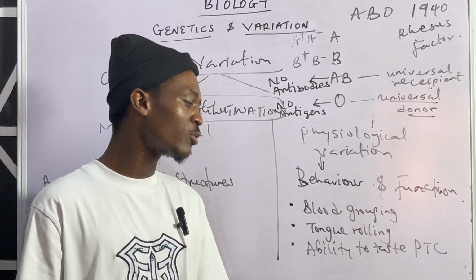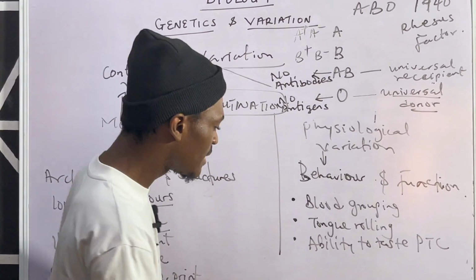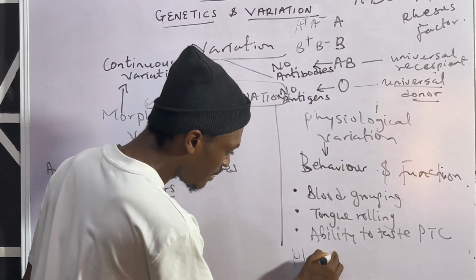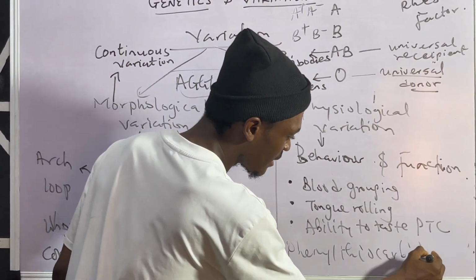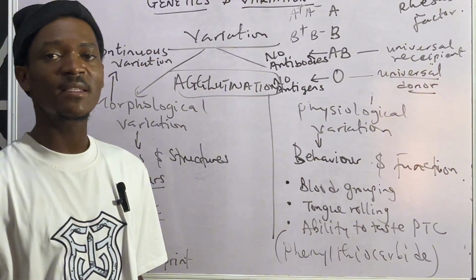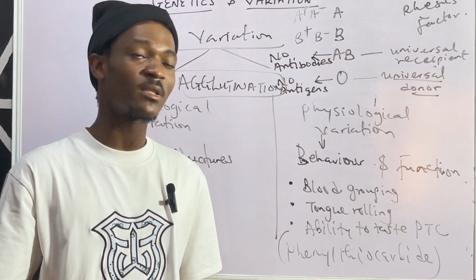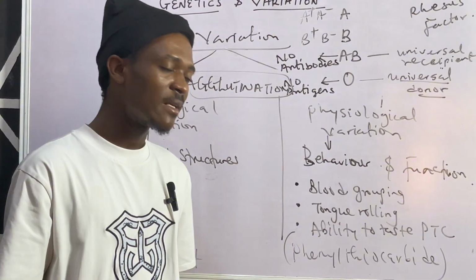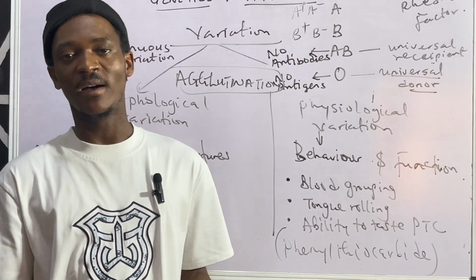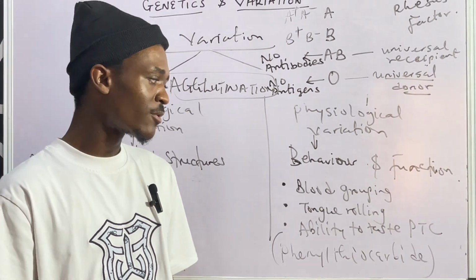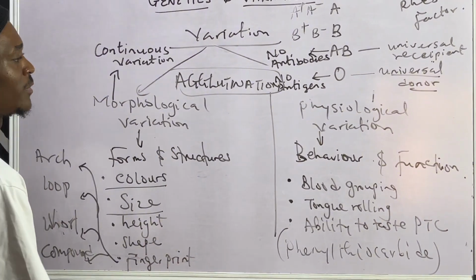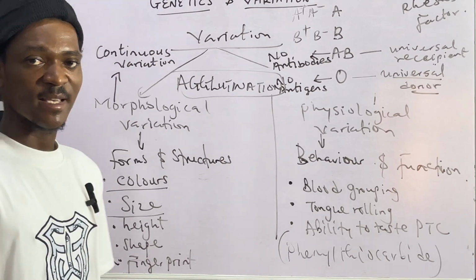Then ability to taste PTC. PTC I said is phenethylcarbamide. So this is a chemical. Now some persons they are tasters while there are some that are non-tasters. Now the tasters will tell you that this chemical is bitter in taste, while the non-tasters will say it is tasteless. So basically, just take note of their respective examples.